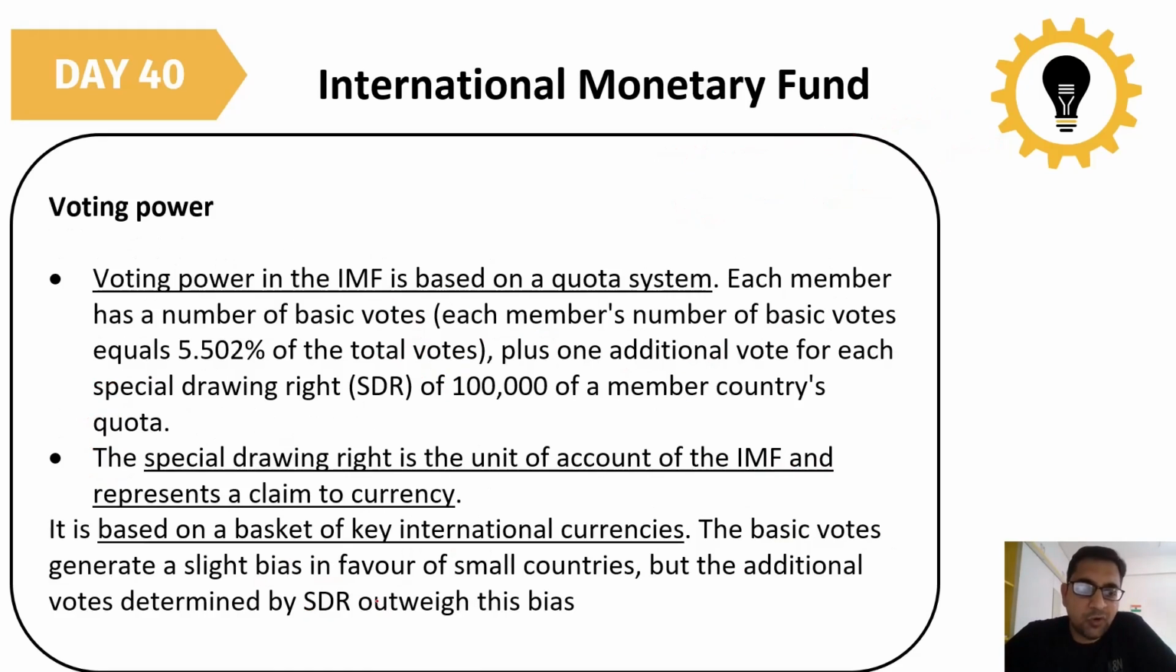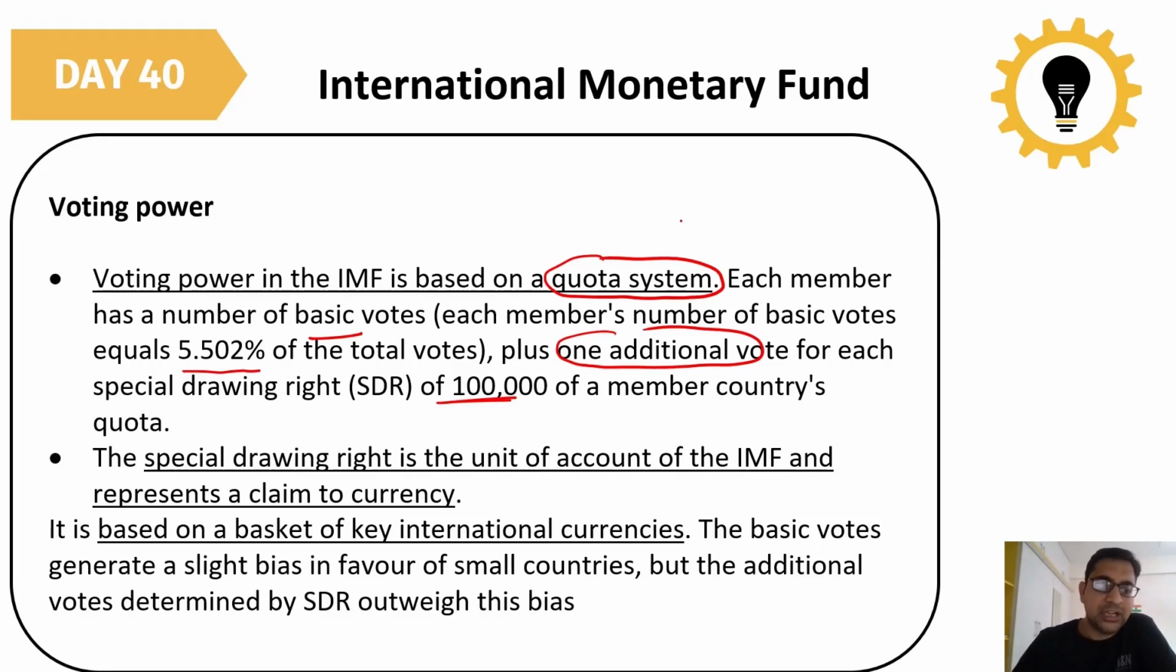Then, what is this voting power all about? Voting power in the IMF is based on the quota system that we have already heard. Each member has a number of basic votes equal to 5.502% of the total votes, plus one additional vote for each SDR of 1 lakh. That means if you have 1 lakh SDRs, you have one extra vote. If you have 2 lakh SDRs, then you get two more votes.